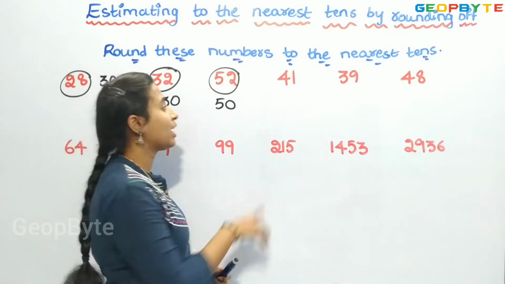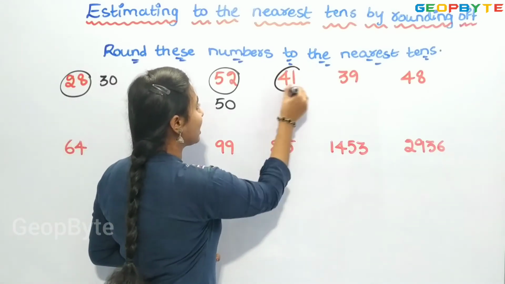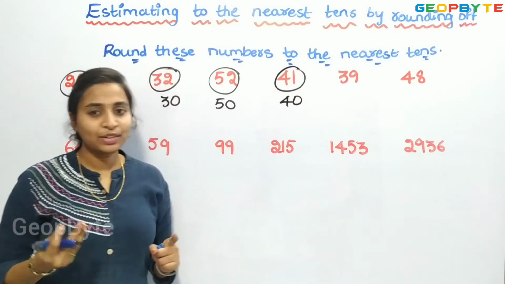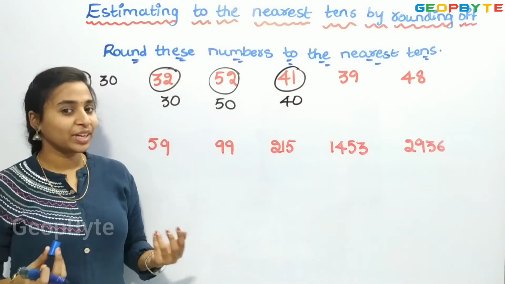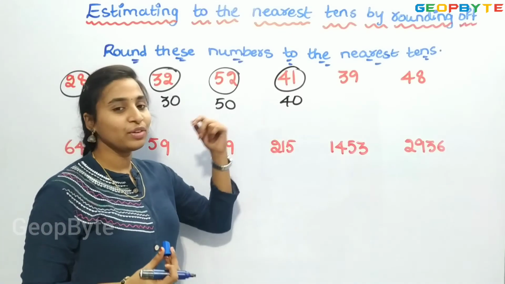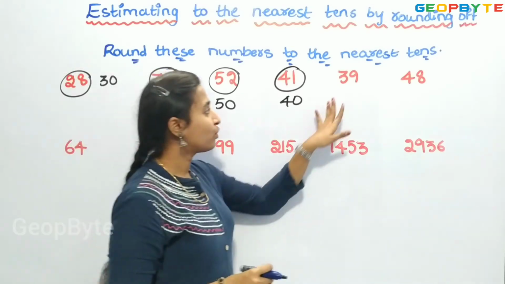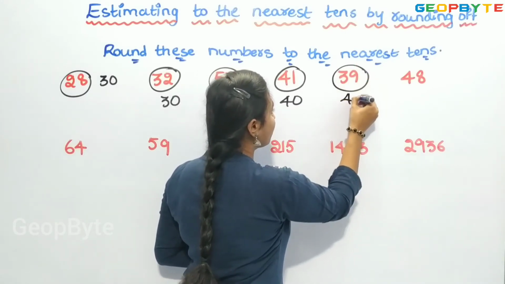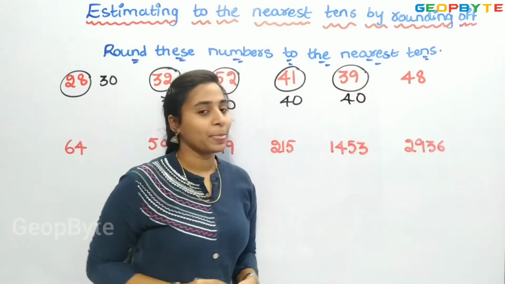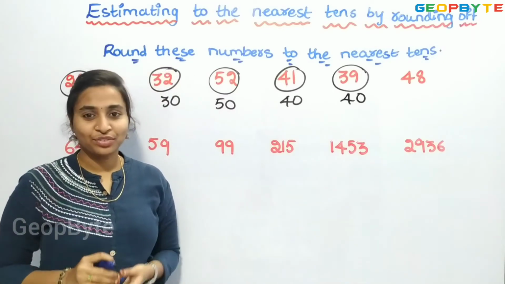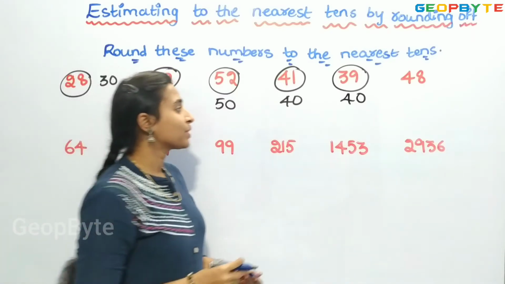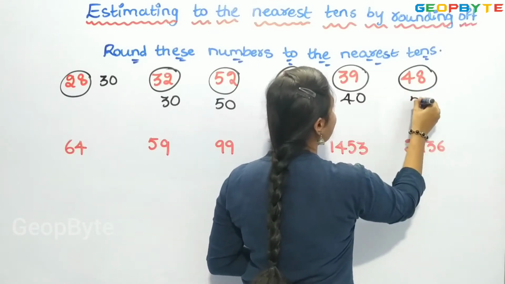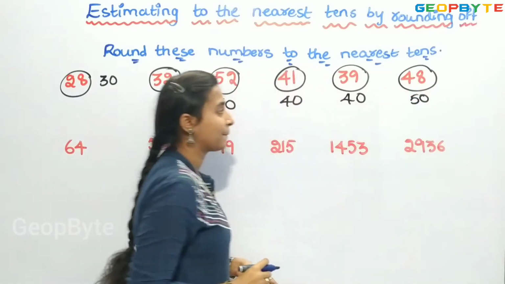Right? Now we have 41. 41 can be rounded off to 40. Right? After 40 only we get 41. Obviously the nearest 10 will be 40. Now for 39. For 39 also the rounded number will be 40. After 39 we get 40. Right? So let us see for 48. For 48 it is 50.